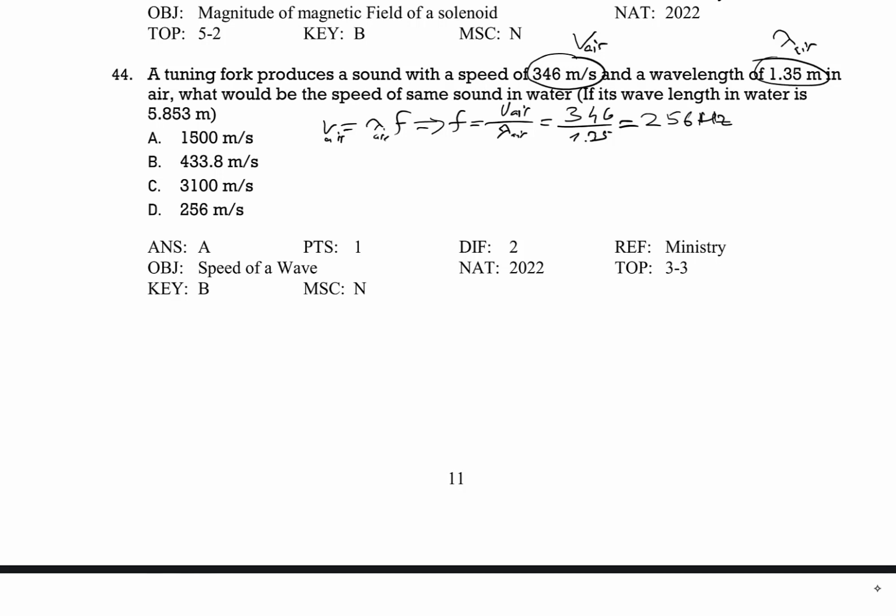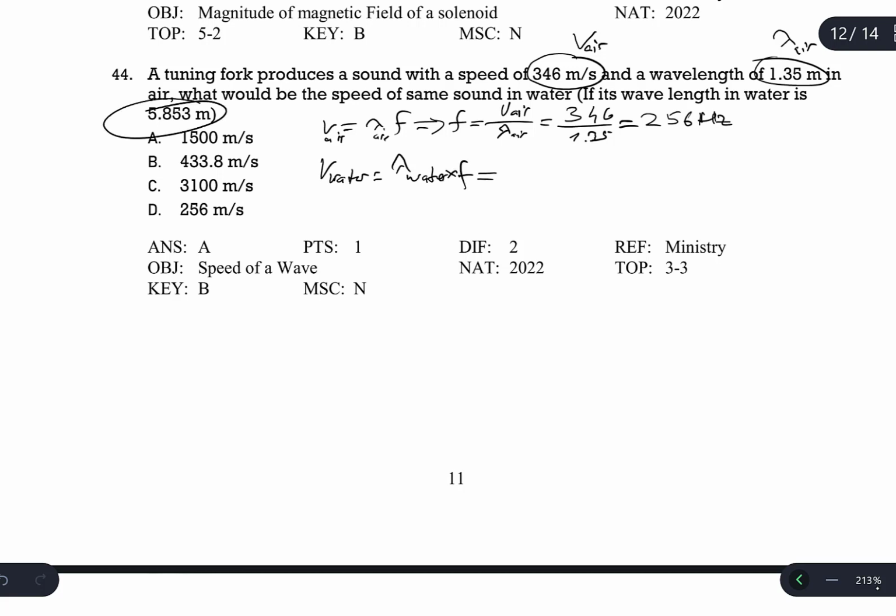Then what is the speed of the same sound in water? So V in water is going to be lambda of this sound in water multiplied by frequency. Lambda is given in the water: 5.853 multiplied by the frequency of the sound, 256. So the result is 1,500 meters per second, which is the correct answer.